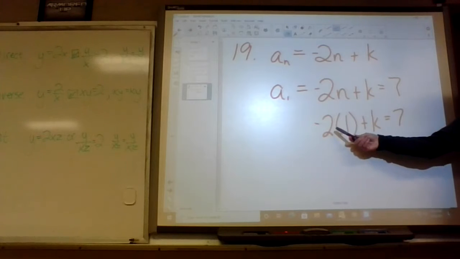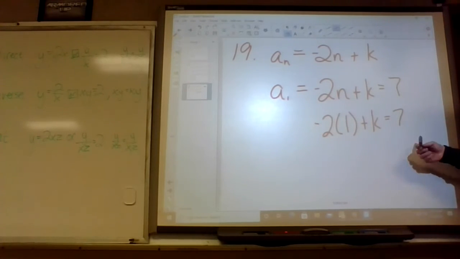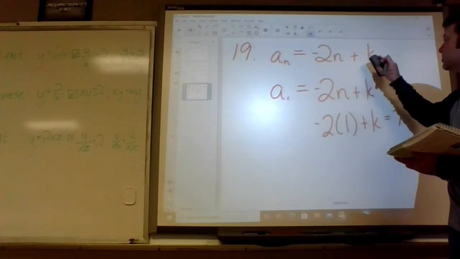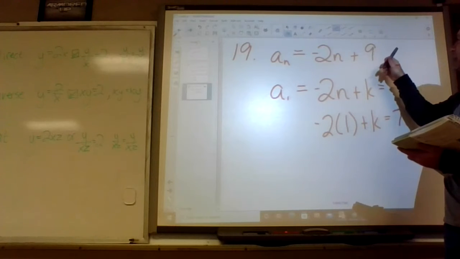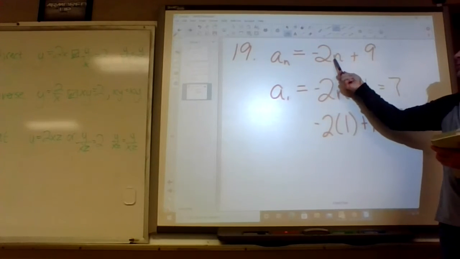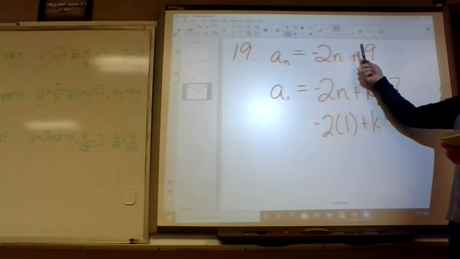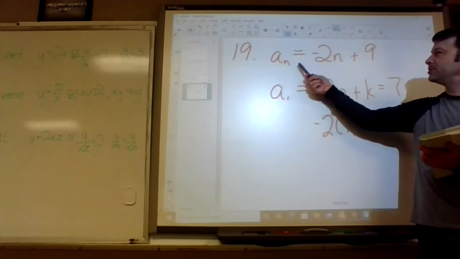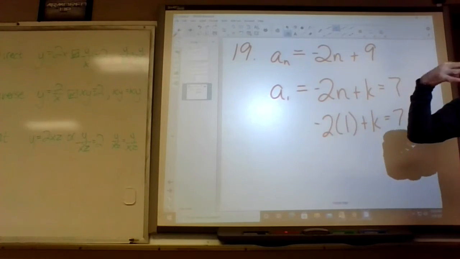No, this is -2. So you add 2, k equals 9. Okay, so what this does is basically, on the first term, that n becomes a 1, and it's 9 minus 2, 7. That's the first term. On the second term, a sub 2 would be -2 times 2 plus 9.